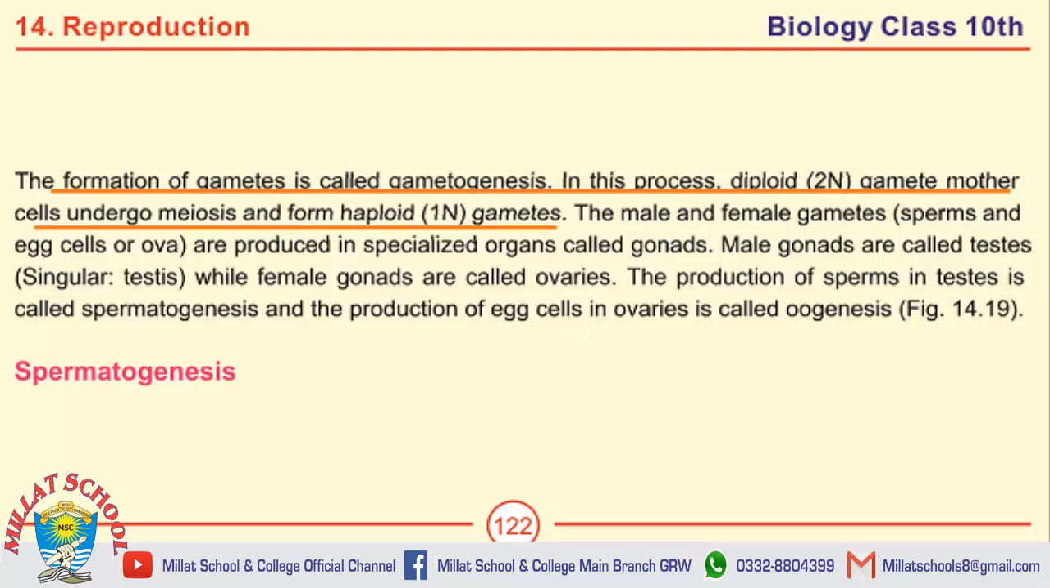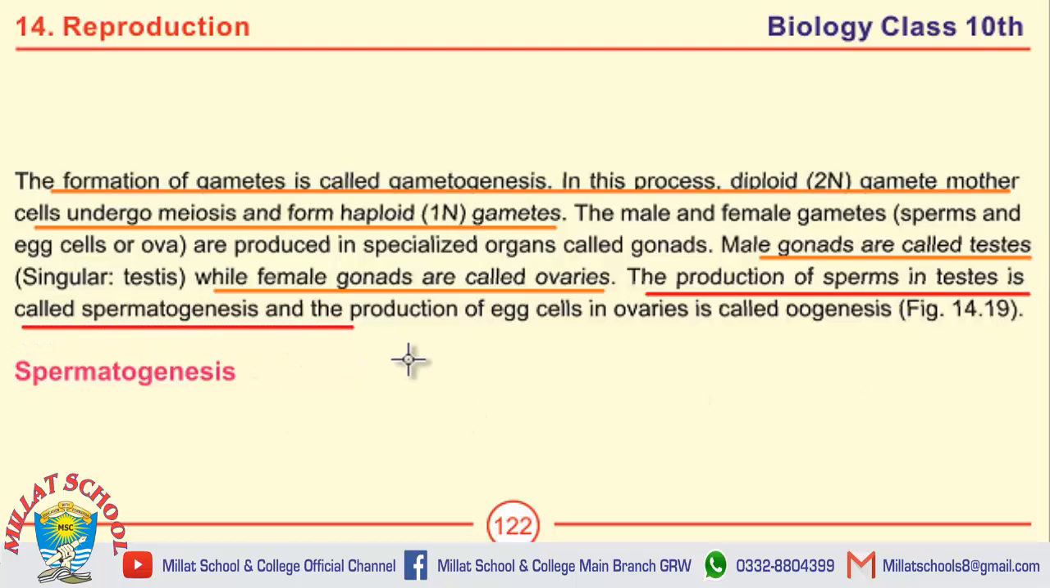What are male and female gonads called? Male gonads are called testes while female gonads are called ovaries. This may be asked in the form of MCQs, and the MCQ may be asked from the production of sperm in testes is called spermatogenesis, and the production of egg cells in ovaries is called oogenesis. These are the definitions of spermatogenesis and oogenesis.